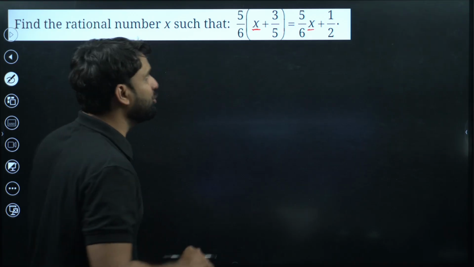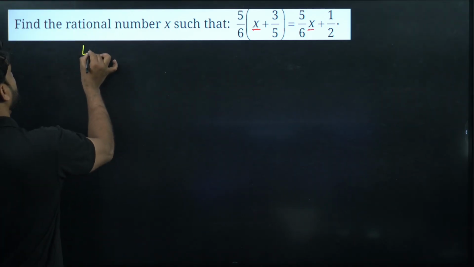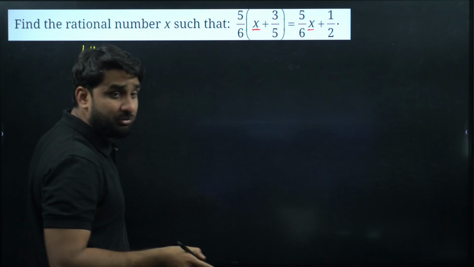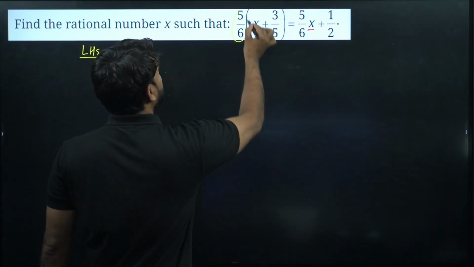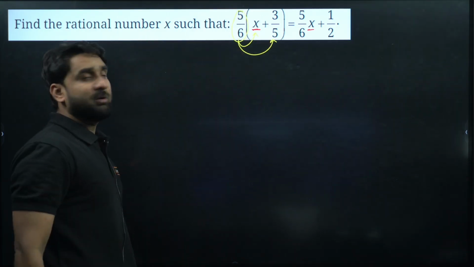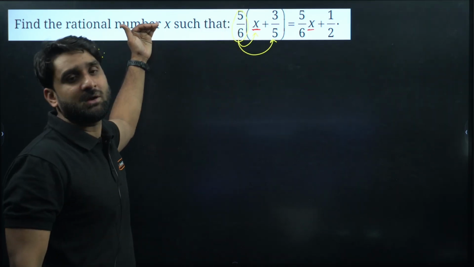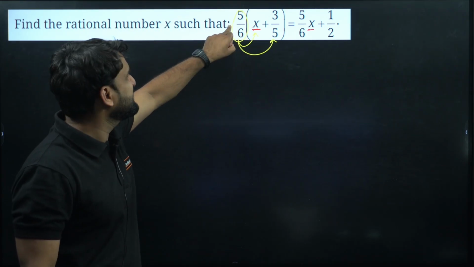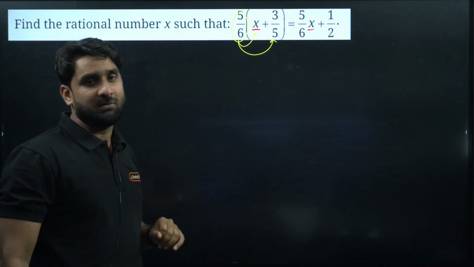So let me show you the left hand side first. Look at the left hand side, everyone. So let's apply the distributive law. Distributive law means this will be multiplied with x also, and this will be multiplied with this also, because 5 by 6 is outside the bracket. So 5 by 6 will be multiplied with x also, and 5 by 6 will be multiplied with 3 by 5 also, right?